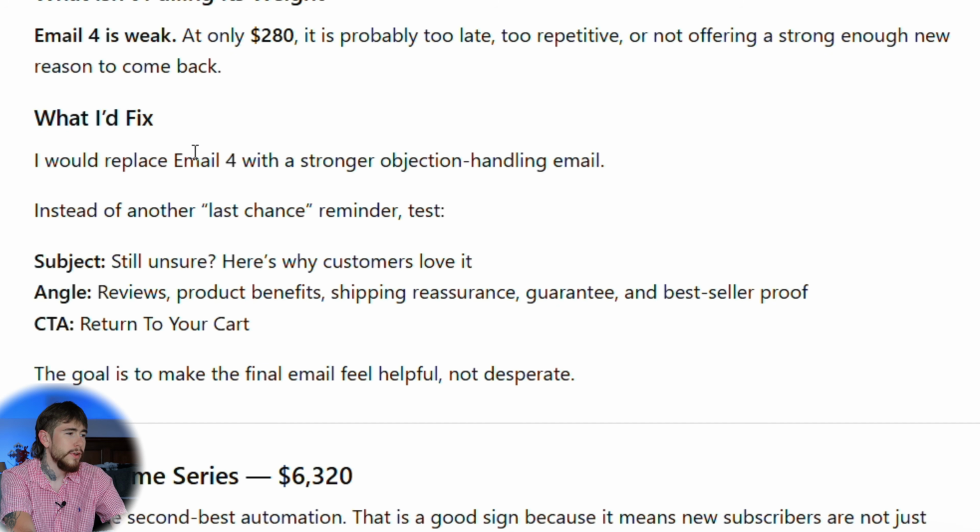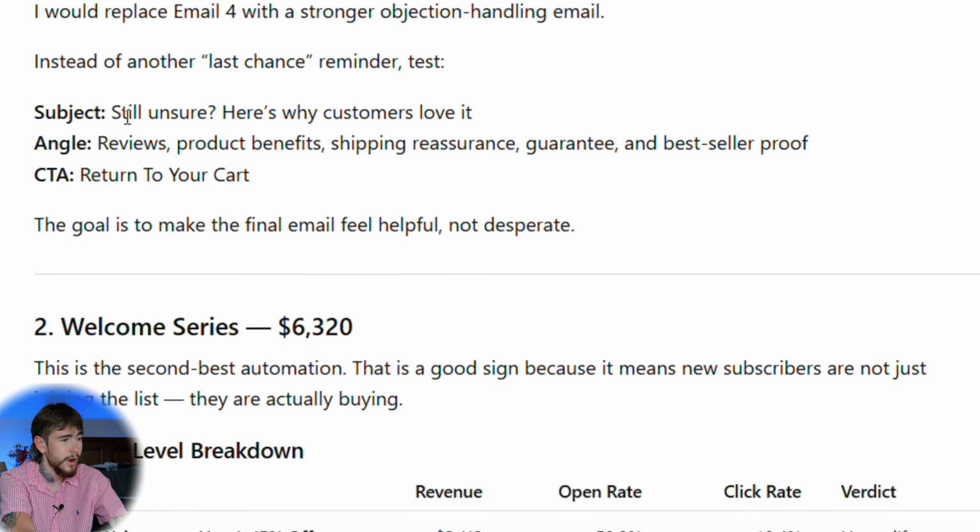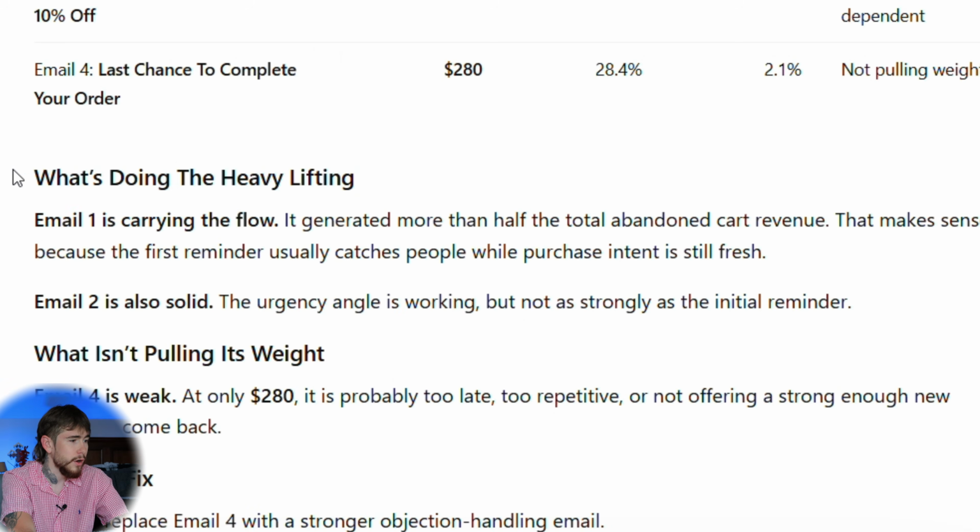So it says what it would do is replace email number 4 with a stronger objection handling email instead of another last chance reminder. So it says instead you guys should be testing "still unsure, here's why customers love it." For the angle: reviews, product benefits, shipping reassurance, guarantees, and bestseller proof. For the call to action: return to your cart. So it broke down our full abandoned cart series right here.